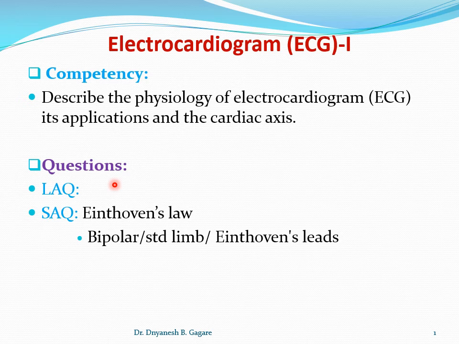Okay, then what is atrial fibrillation, what is atrial flutter, what is ventricular fibrillation, that will be studied under the applied part. Okay, now coming to the point that today the physiological basis of electrocardiogram, and under this, see the first competency. So competency means, at the end of this class students should be able to describe the physiological basis of electrocardiogram and its applications.